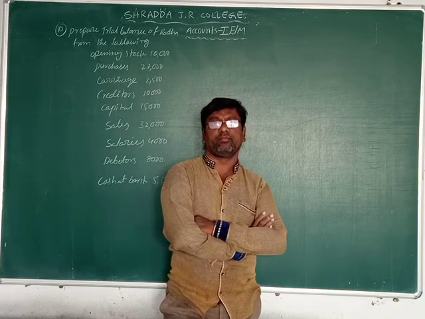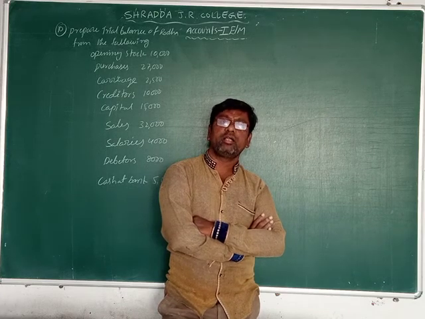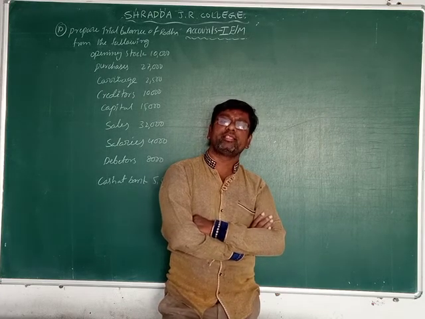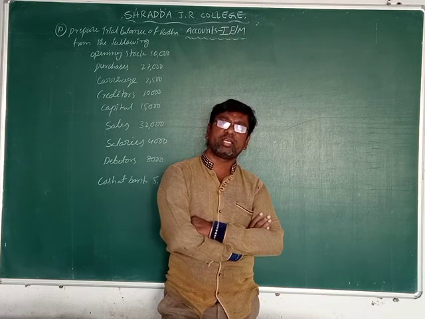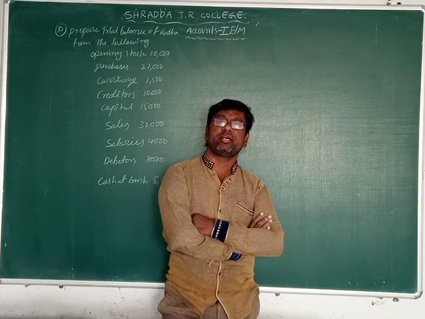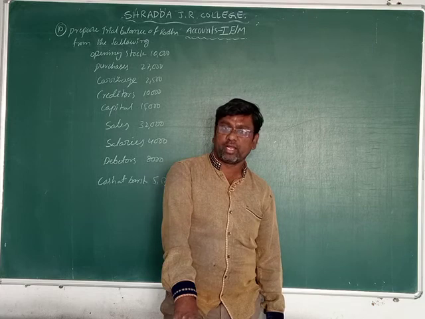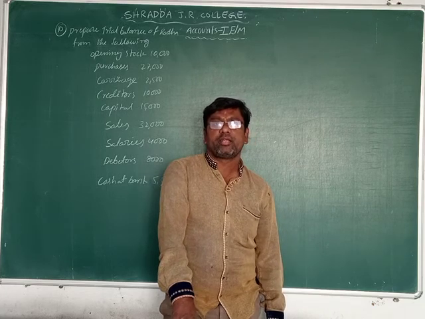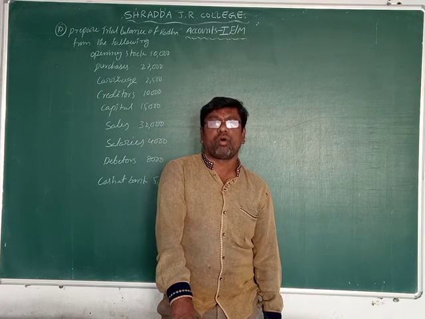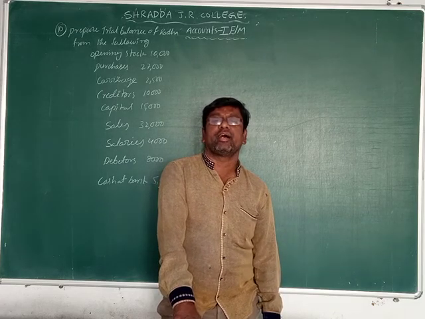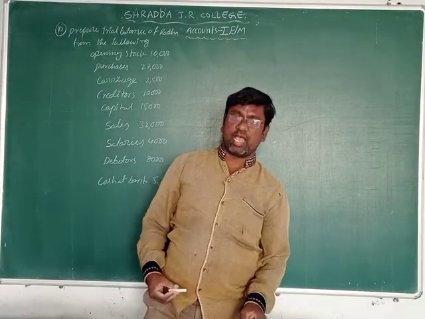What do we know? For example, it is a cash transaction, an asset or a liability transaction, an expenses transaction, an income transaction, a profit transaction, or a loss transaction. Each and every one we know is in a trial balance. Okay, now friends, that's why we are doing the trial balance before the final accounts. It makes the final accounts easy. That's why we are preparing trial balances here.